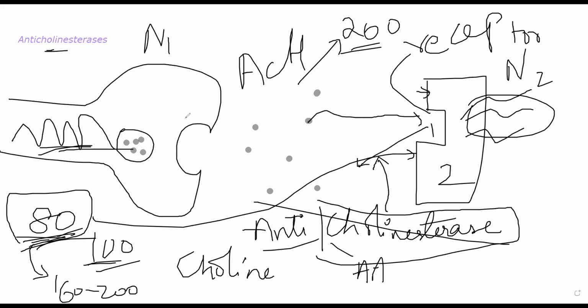Okay, so we'll start over once. Let us suppose this is neuron 1, and this is neuron 2, or ganglia, whatever you take it, on which there are nicotinic or muscarinic receptors. Let us suppose these are the receptors.